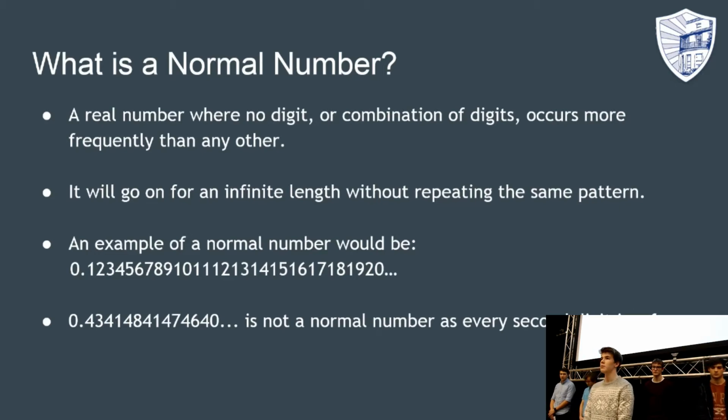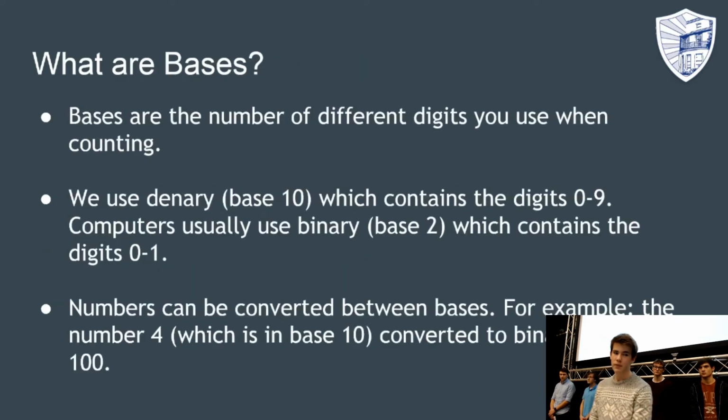So to understand much more about normal numbers, the knowledge of bases is needed. So what are bases? Well, in mathematics, there are many different ways of counting, such as bases. A base is the different number of digits used when counting. So we usually use denary, which is base 10. This contains the digits from 0 to 9. This means that we have 10 digits to represent and make all of our numbers.